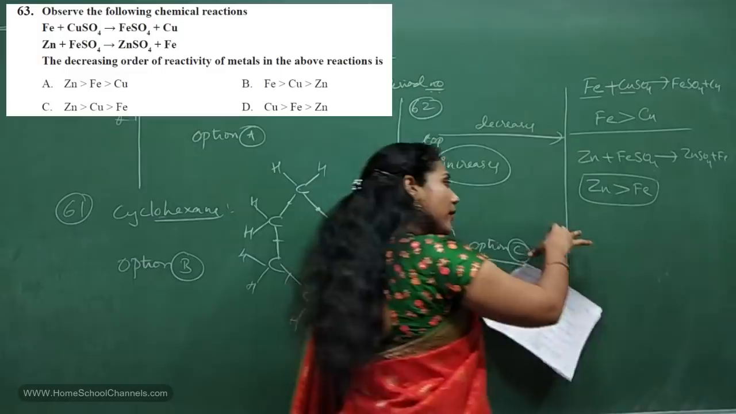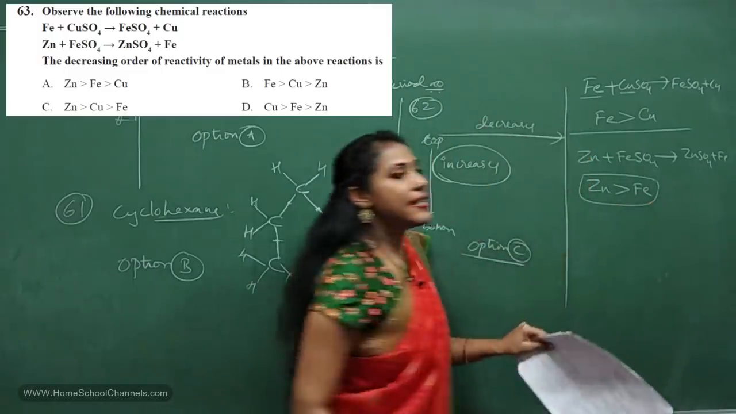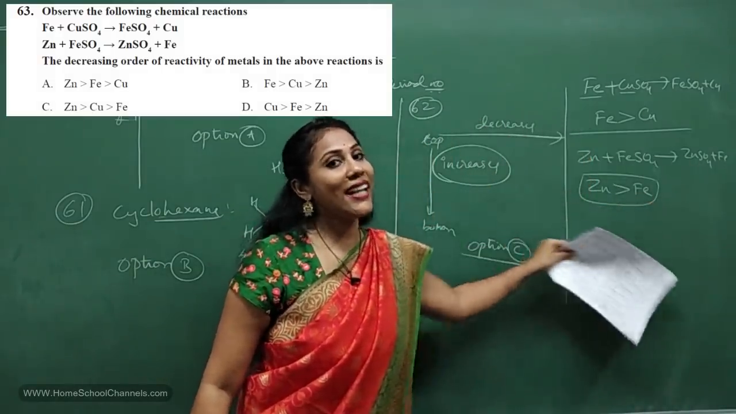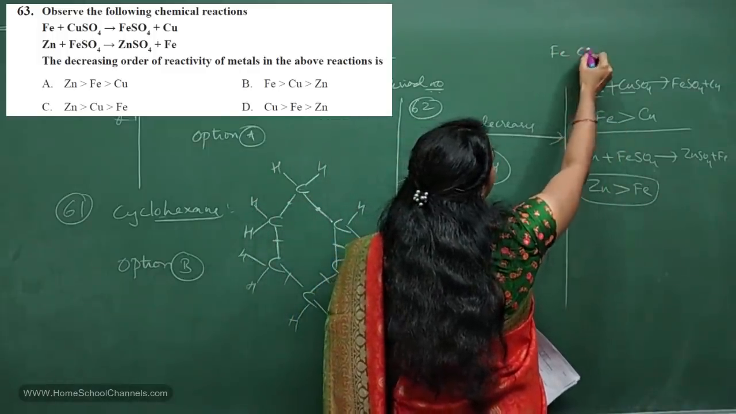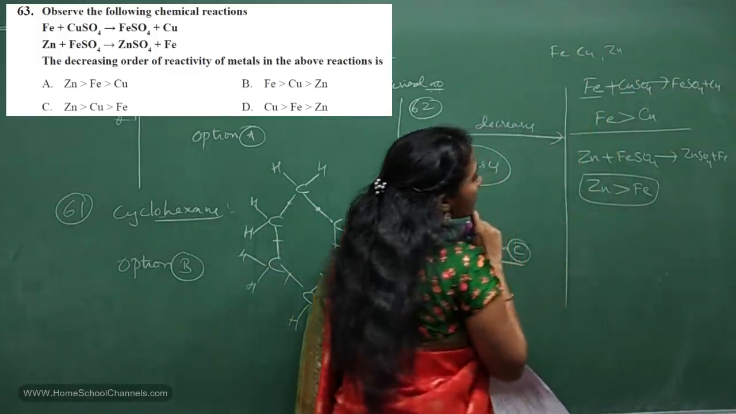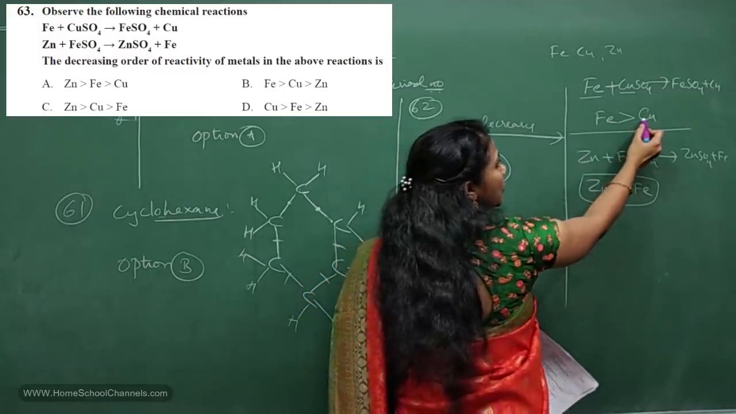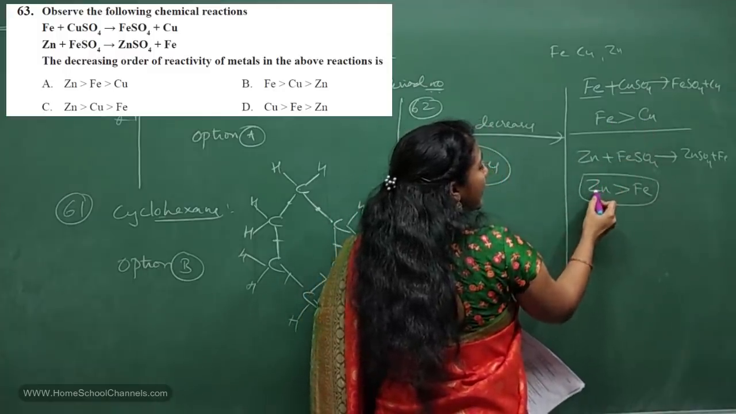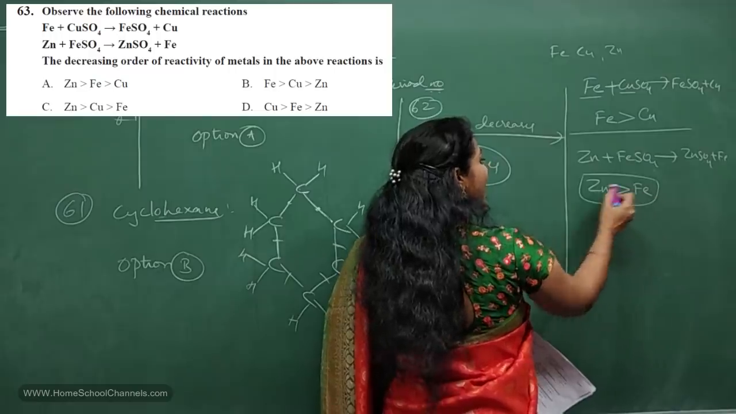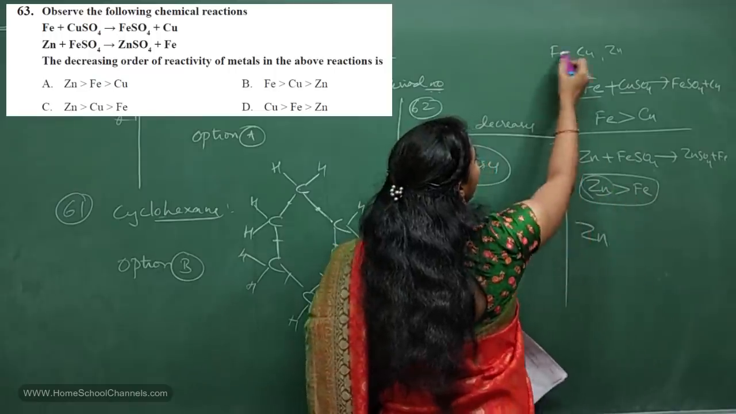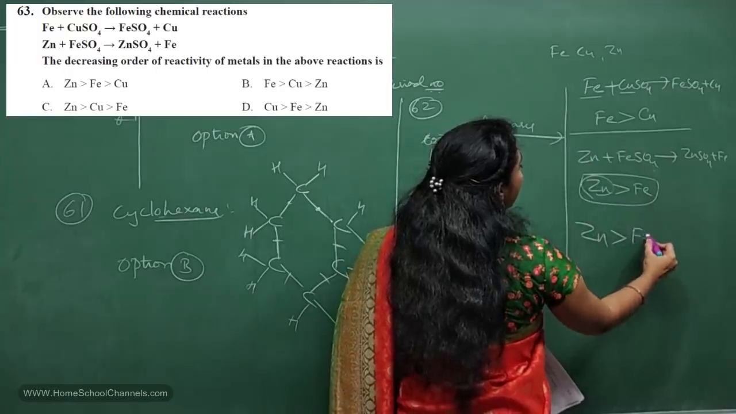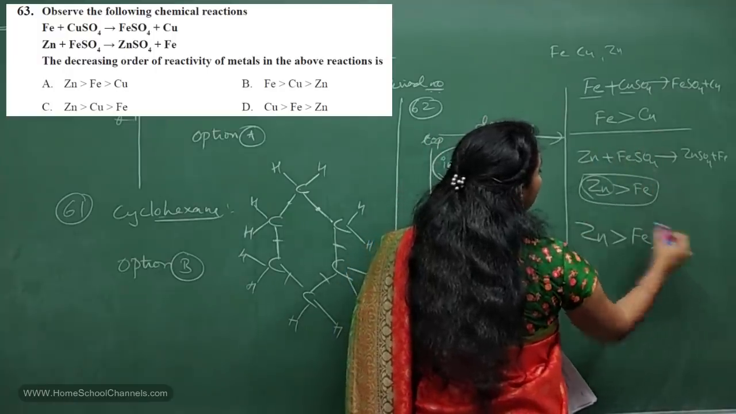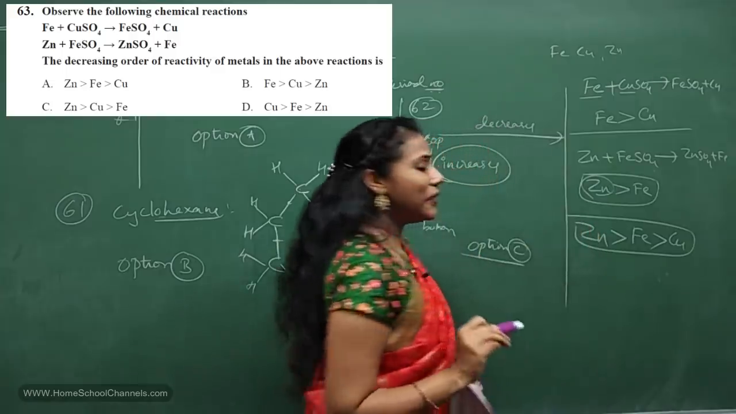That means more reactive element to less reactive element. You know, you should arrange and show. So among Fe, copper and zinc, can you tell me which is more reactive? See, iron more reactive than copper. Here, zinc more reactive than iron. So, zinc is more reactive among the three, isn't it? So, after that comes your iron and the least reactive comes your copper. So, this is the order.